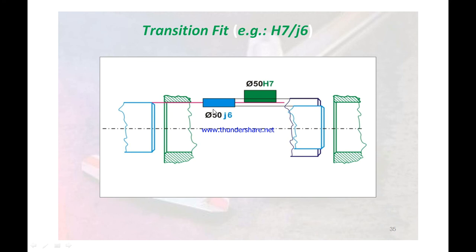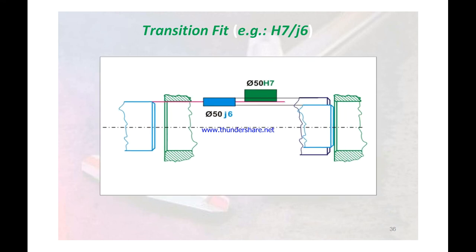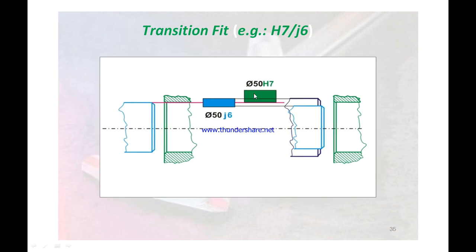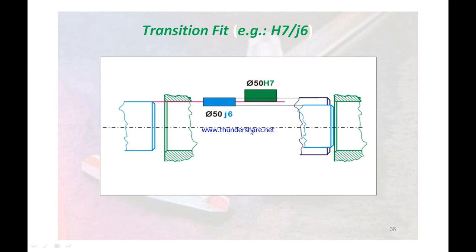What is the transition fit? Look at this. This is a tolerance zone. I will change the slide. Look at this. This is the transition zone. So in case of the transition zone, 50H7 is the hole size and 50J6 is the shaft size. If you machine for this particular lower limit, it will become a clearance. If you machine for this particular shaft higher limit, it will become an interference. So a transition fit is either a clearance or interference.